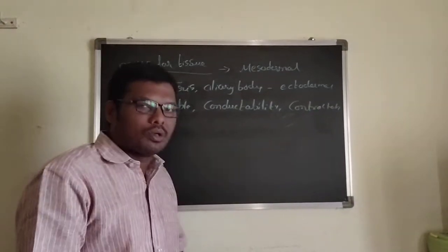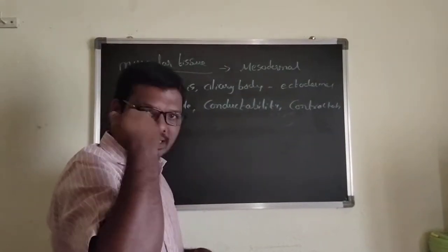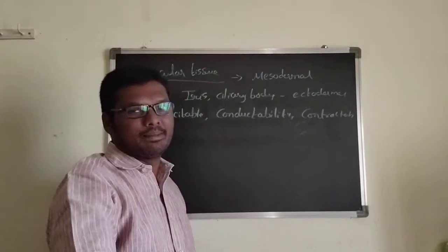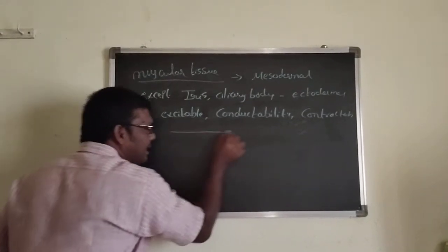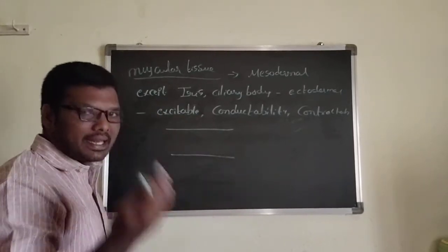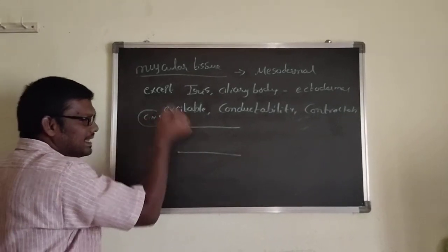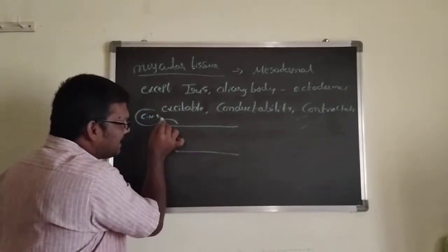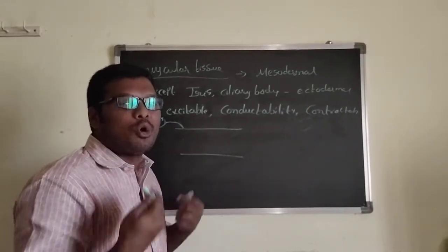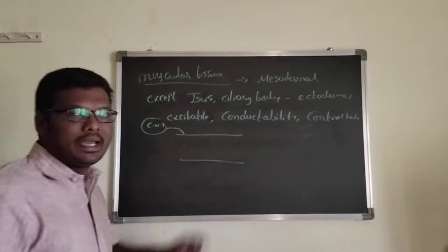Excitability means, suppose I want to contract my muscle. When I want to contract my muscle, compulsorily from the brain it sends a signal. Now this is a muscle. This muscle wants to contract and relax. From the central nervous system it sends the signals. When the signals reach the muscle fiber, it undergoes excitation or stimulation. That is called excitability.